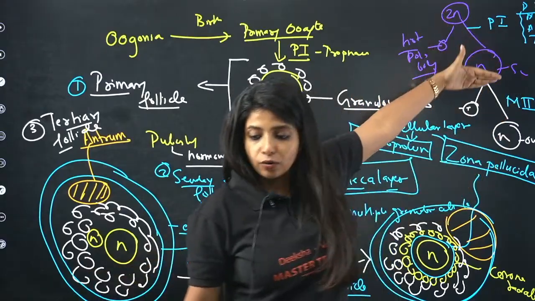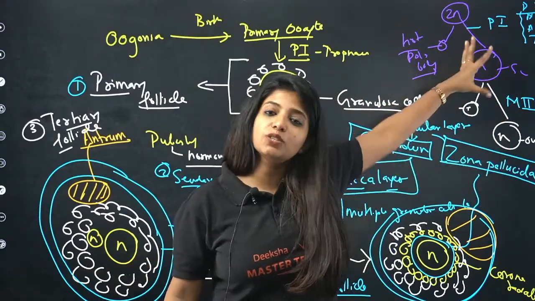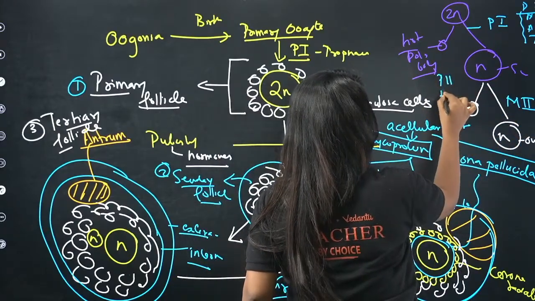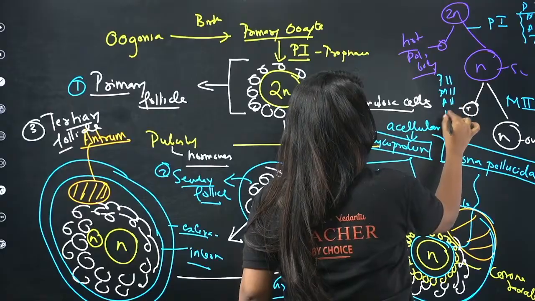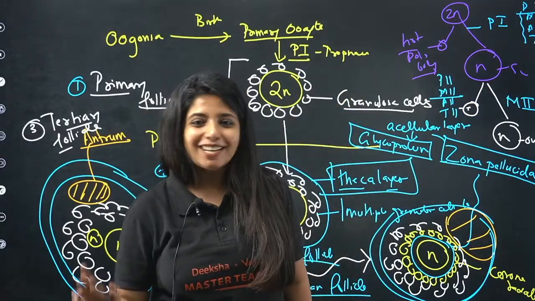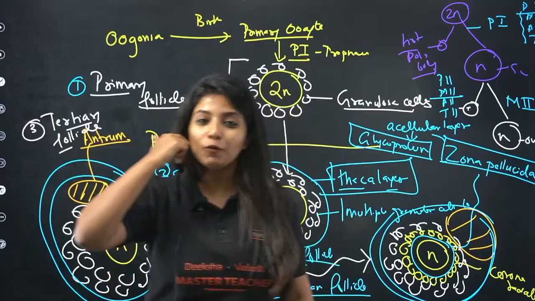Right now, when I say secondary oocyte, again when it divides, it is going to be stuck again. This time it is going to be prophase 2, metaphase 2, anaphase 2, telophase 2. Right now it is stuck over here in metaphase 2. It has not formed the ovum. When do you think the ovum is going to be formed?